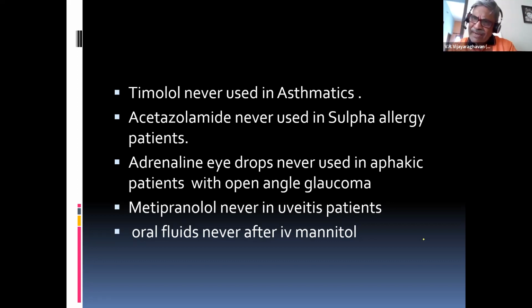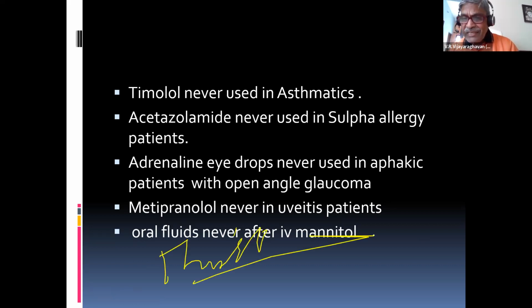Imagine now, this is the case. In a case of glaucoma, you're going to give it to reduce the intraocular pressure. But what's the problem? The side effect is that mannitol is not only producing vitreous dehydration, it can also enter your brain, and the thirst center in the brain is also dehydrated.